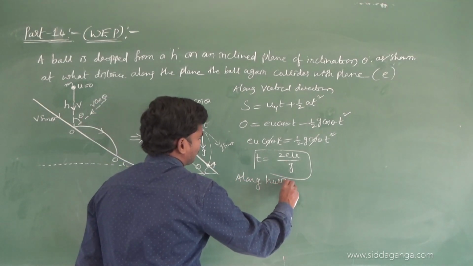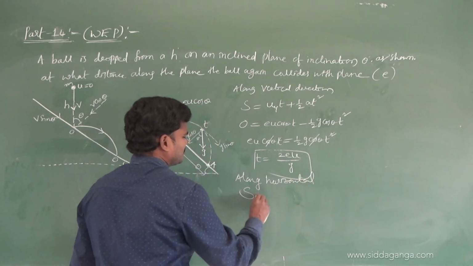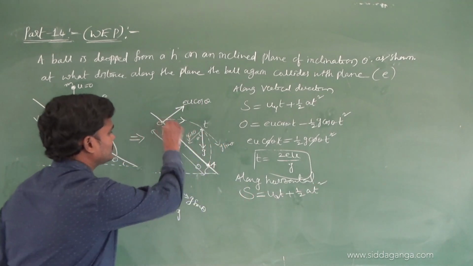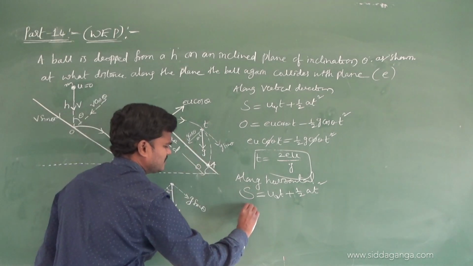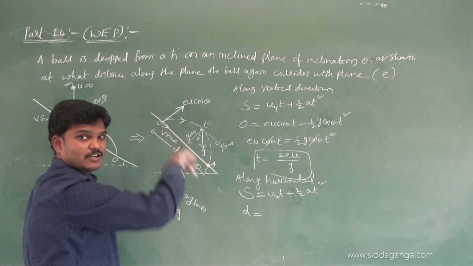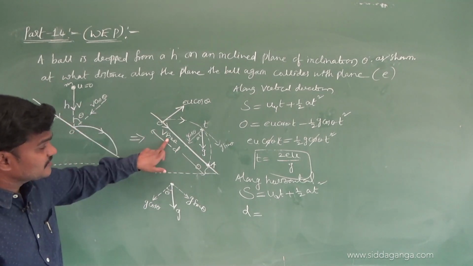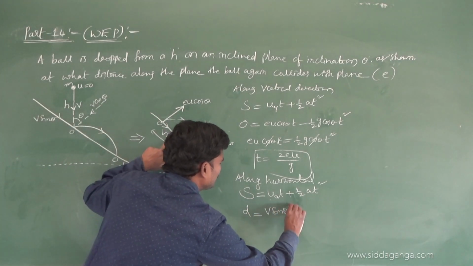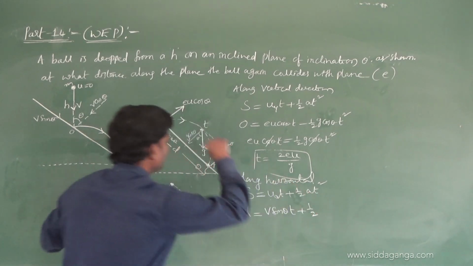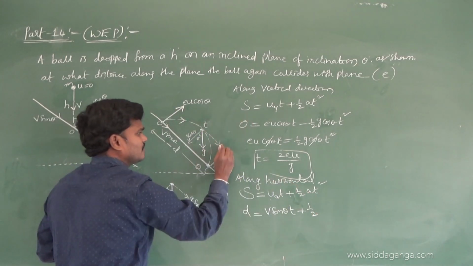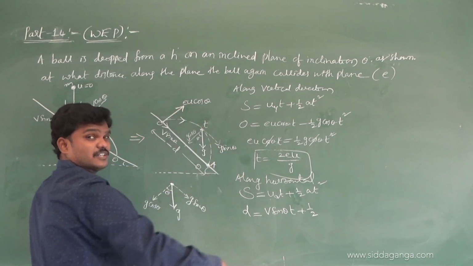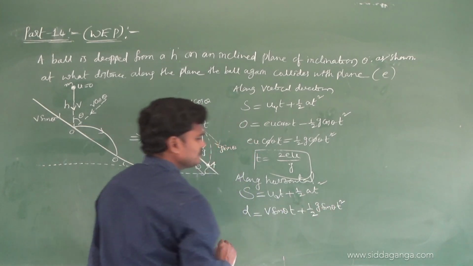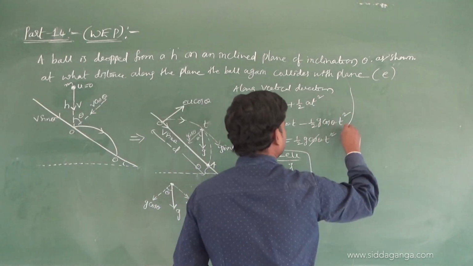Along horizontal, again I am using s equals uxt plus half at square. Along horizontal our target is d. s is d. What is ux here? Along horizontal it is v sin theta. So d equals v sin theta into t, plus half a. What is a along the horizontal? g sin theta, and that is positive along horizontal. Substitute the t value and you will get the required answer.